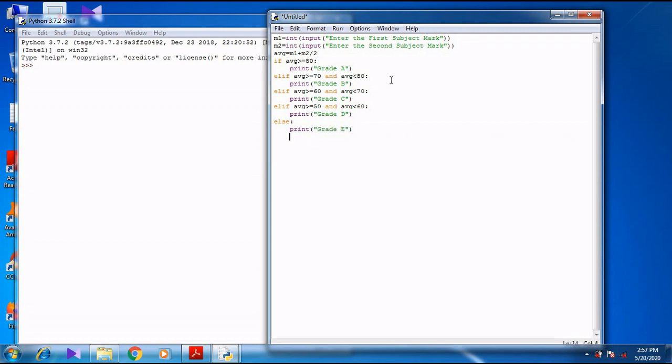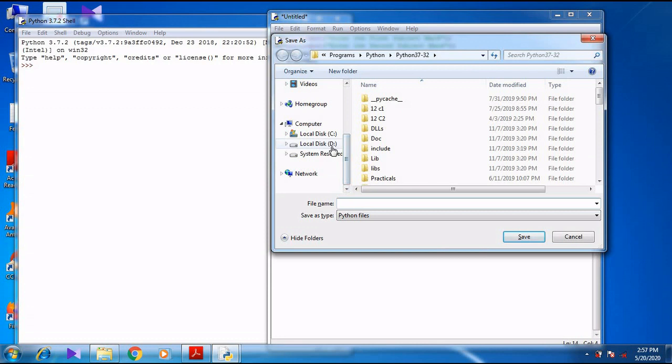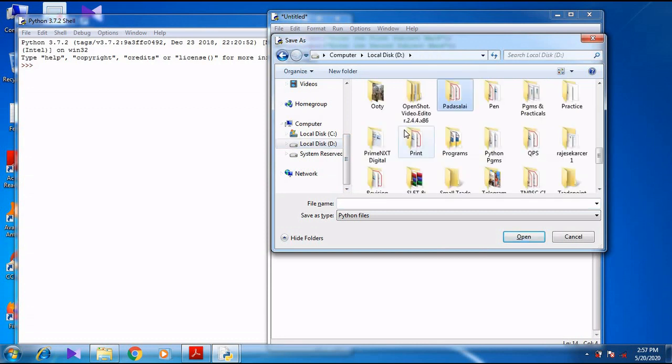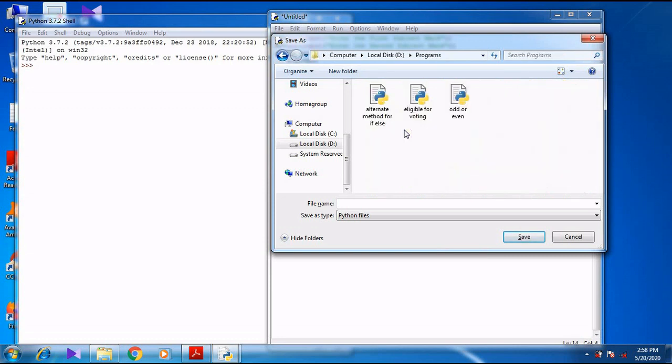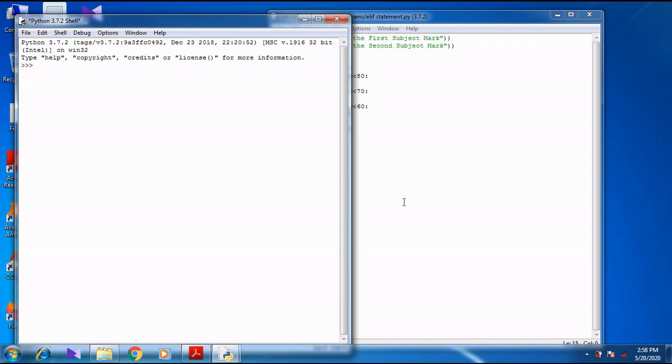So after typing the program, Ctrl plus S for saving. So we want to choose the location. Already all the programs are stored in programs folder. So elif statement. So after pressing this, after saving the file, press F5. So when I press F5, it asks about the first subject mark. So I can give 34.